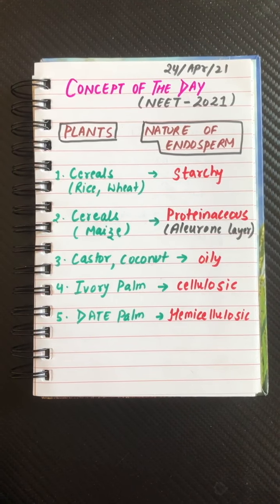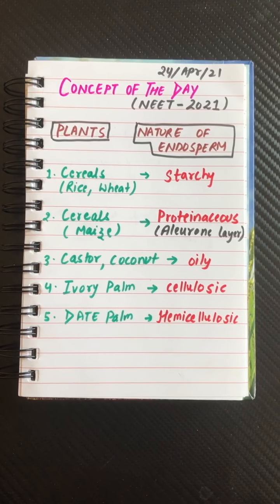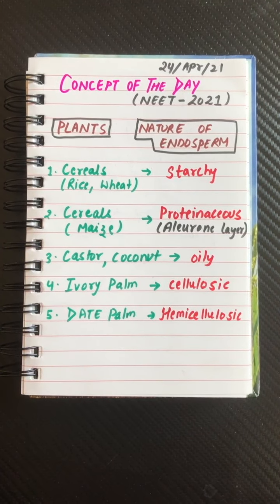Next, in castor and coconut it is oily in nature. Okay, oily endosperm मिलता है. And next is ivory palm, it is cellulosic in nature. And in date palm it is hemicellulosic in nature. Okay, so this is very important information for NEET 2021.